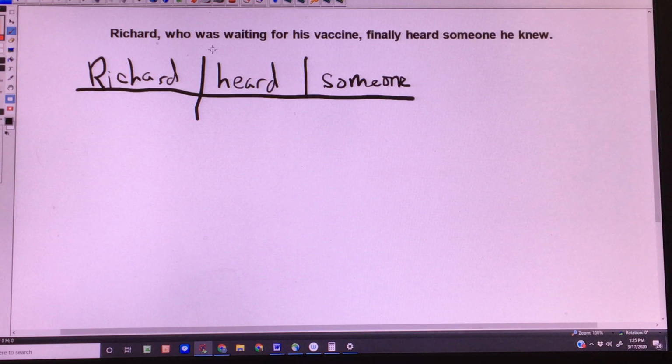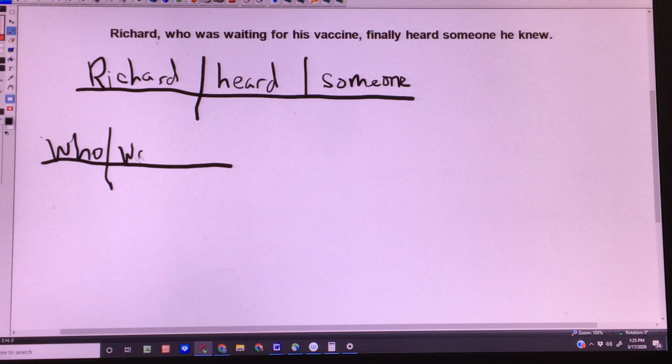So far so good. So now we have this relative clause, who was waiting for his vaccine. We need a baseline. The subject is who. Who was waiting? Who? That's who.